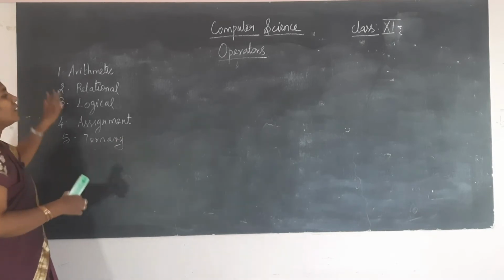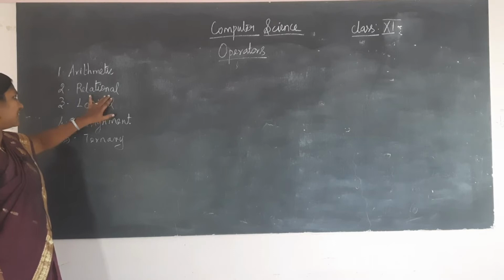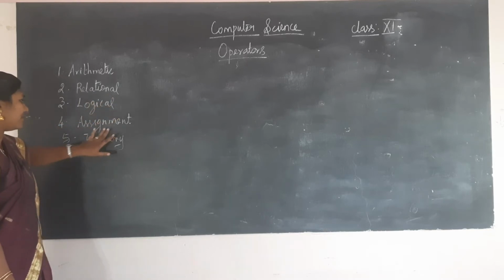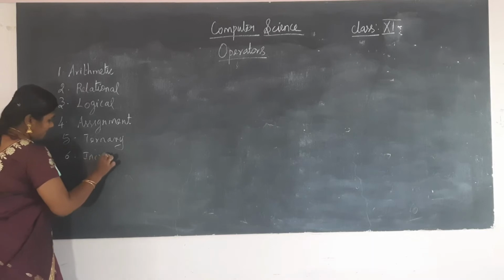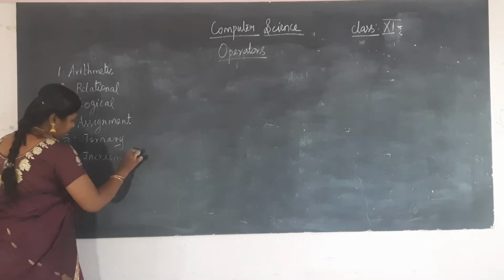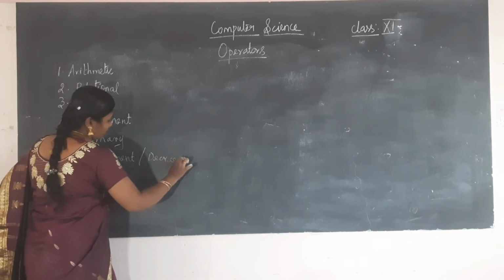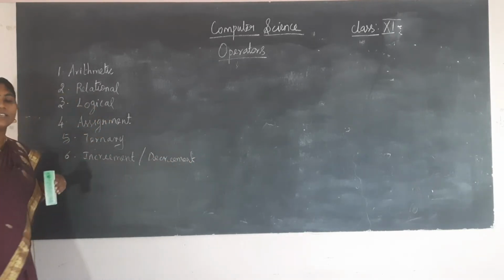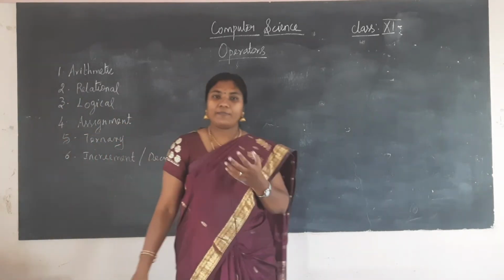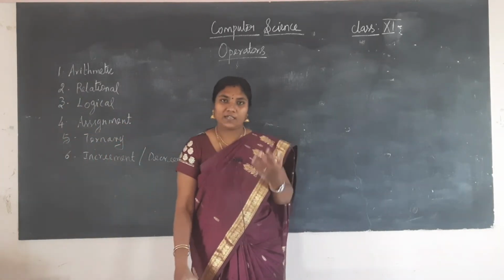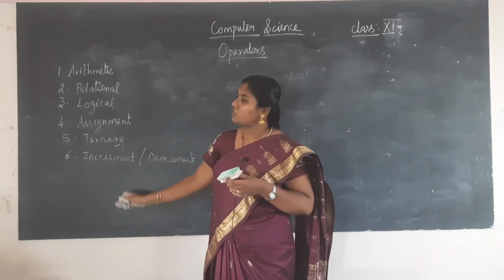So these are all the operators in C++. When we are writing a program, we will come across these operators most of the time.